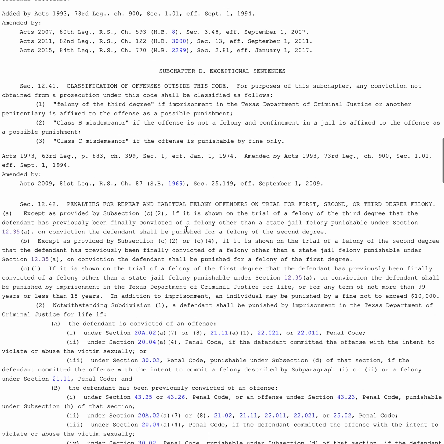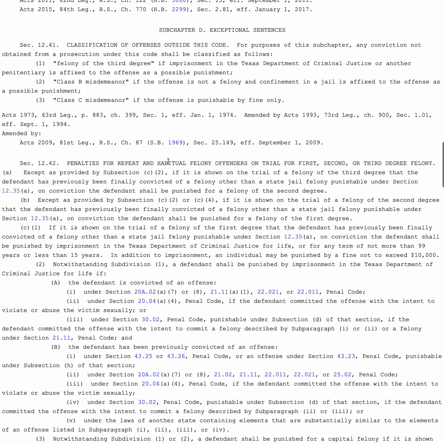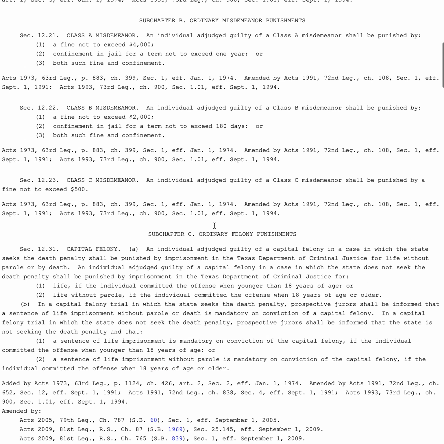There's some more information in this chapter. If you're interested, you can go through and read exceptional sentences or repeat habitual offender punishments and things like that. But that's the gist. Felonies versus misdemeanors are the major classifications of criminal offenses. Misdemeanors are minor offenses that generally carry up to a year of incarceration in a jail, and felonies are more serious offenses that carry incarceration periods of more than a year in a state or federal prison.